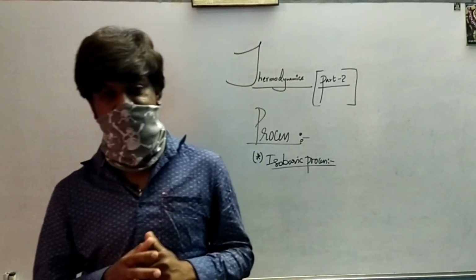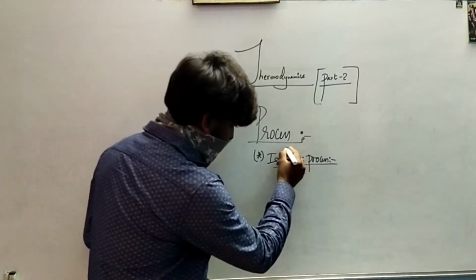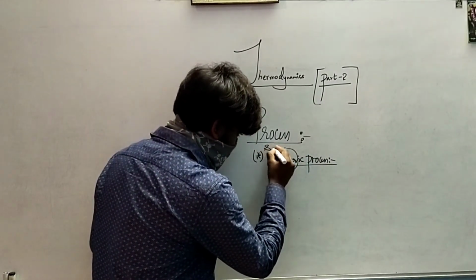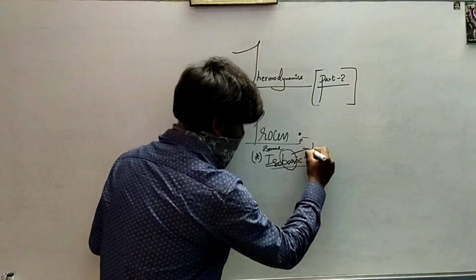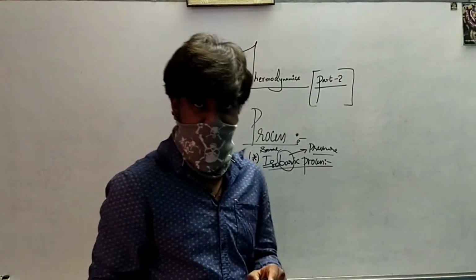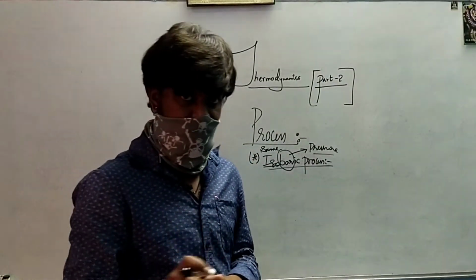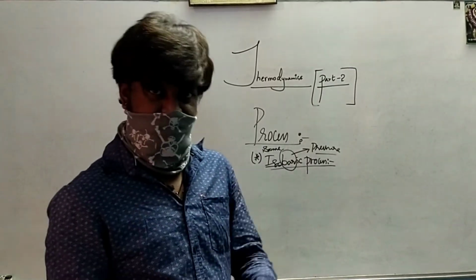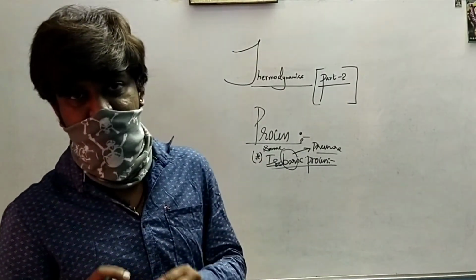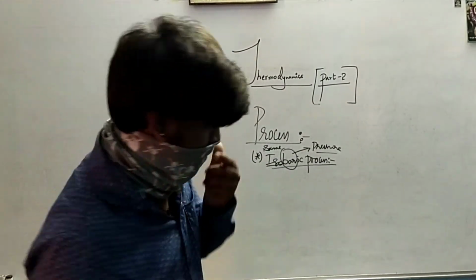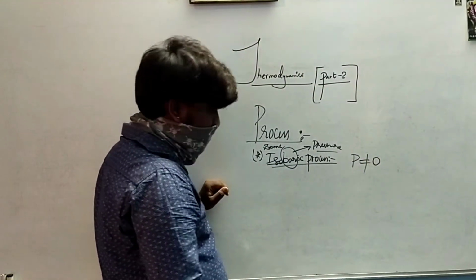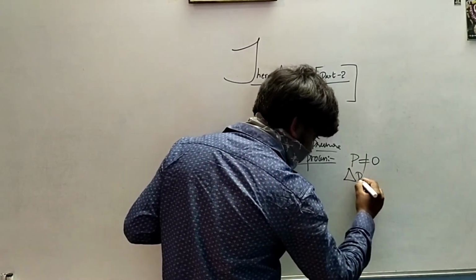An isobaric process is a process in which your bar remains the same. Iso means same, as you know. What is bar? Bar is pressure. So any process in which pressure doesn't vary. Remember, I am not saying that pressure is zero. Pressure will be there. But when you change the system from one state to another state, there will be no change whatsoever in the pressure. So I am not saying P is equal to 0. No, this is wrong. P is not equal to 0, but delta P will be equal to 0.